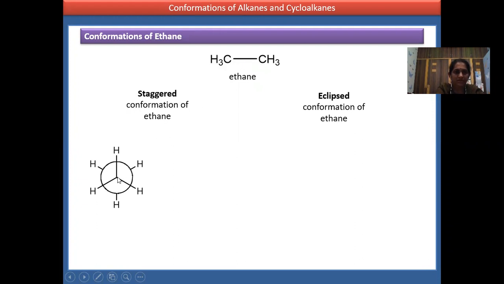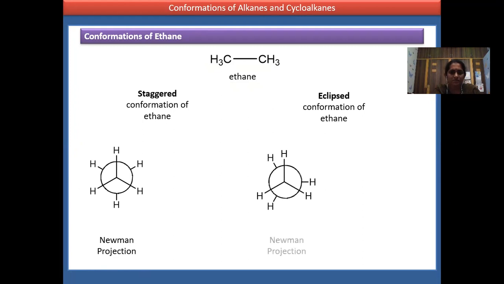For C1, the hydrogens are all visible. Exactly behind C1, there is another carbon, C2, and it also has hydrogens. So the hydrogens are all visible, in the staggered position. You can see all six hydrogens of ethane. So this is the Newman projection. Now, the eclipsed conformation.